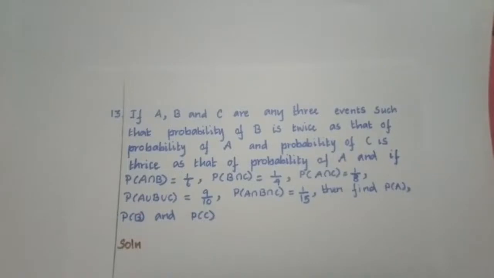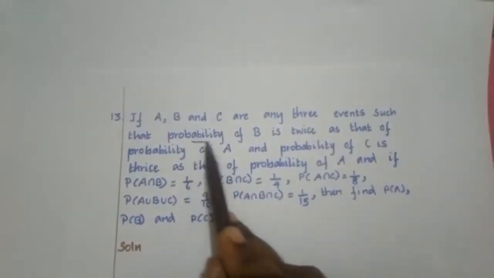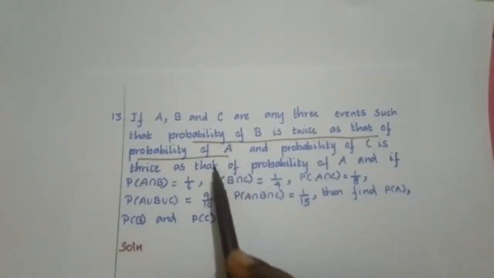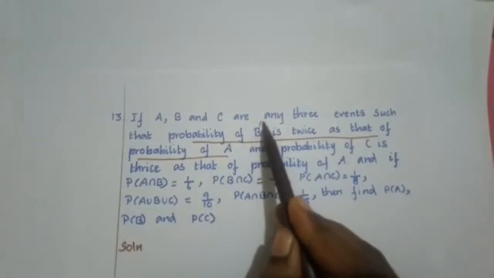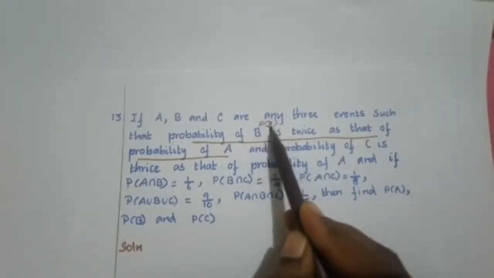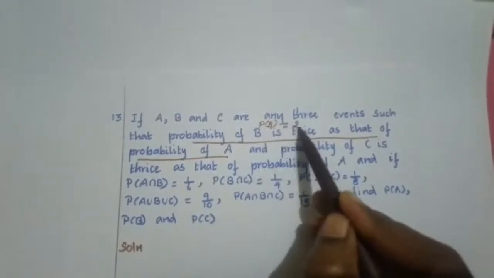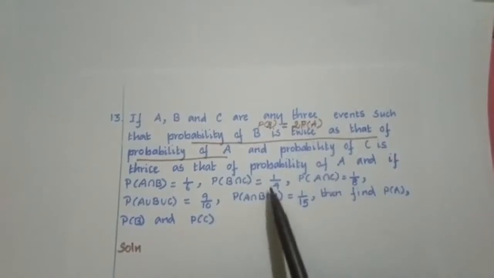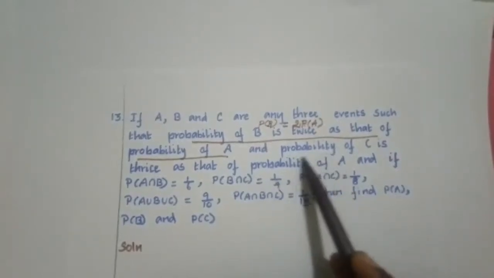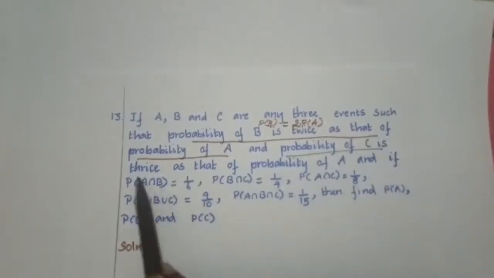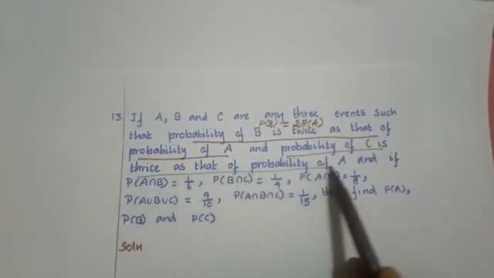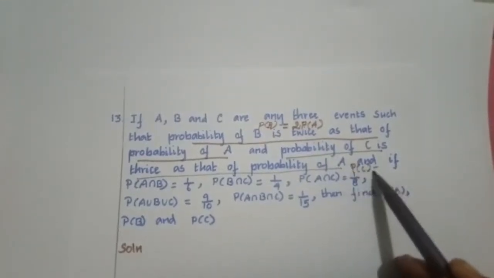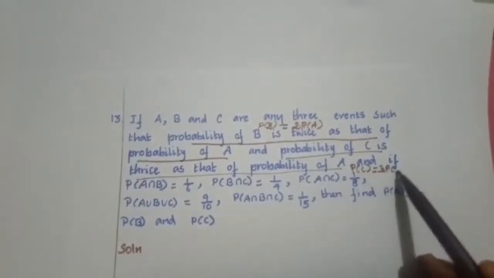It's given in the question that probability of B is twice that of probability of A. What's the meaning of this? This is nothing but P of B is equal to 2 times P of A. Here probability of C is thrice that of probability of A, which means that P of C is equal to 3 times probability of A.